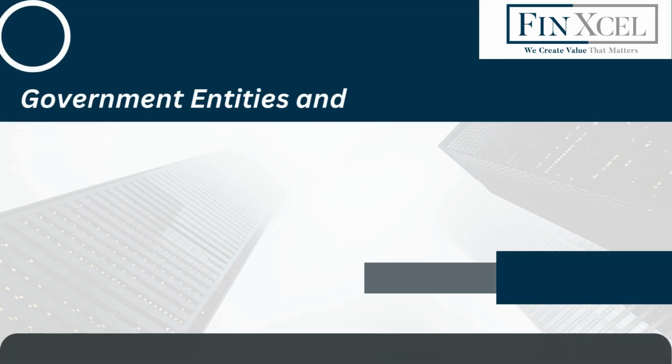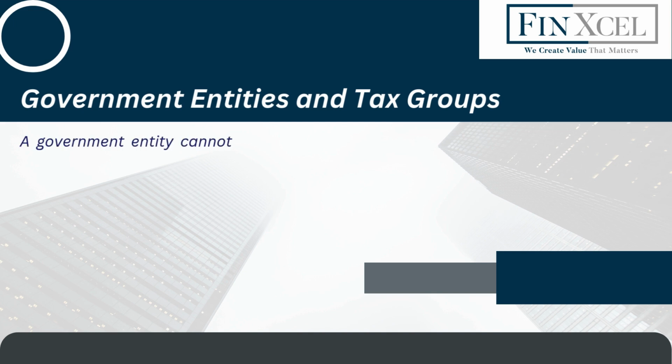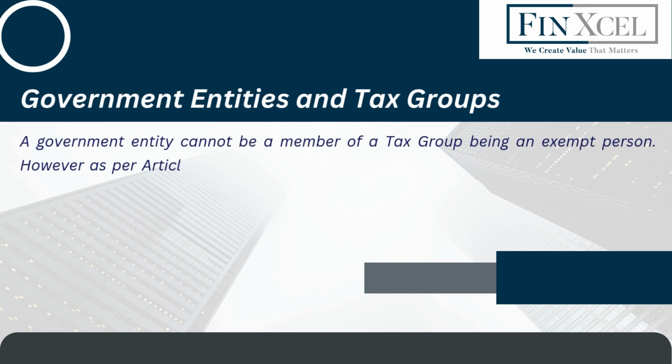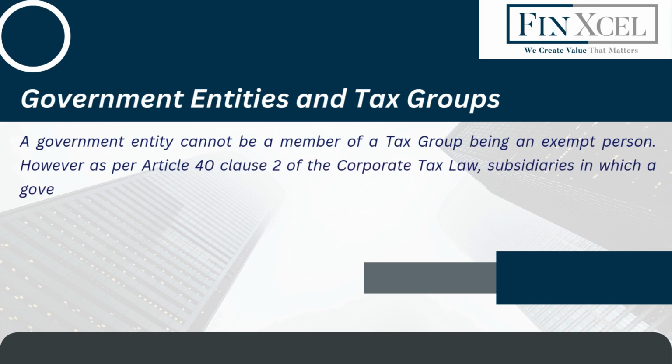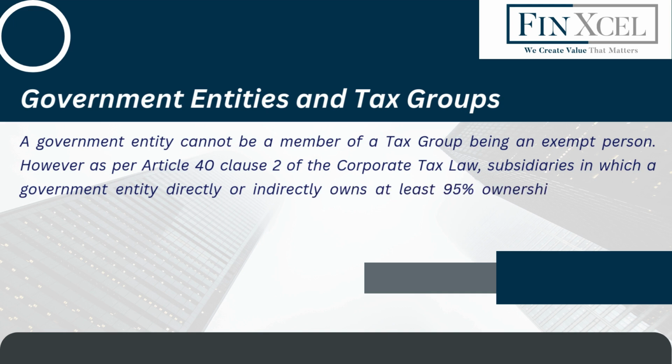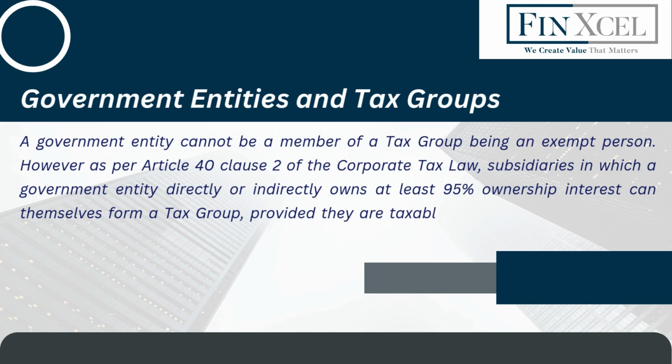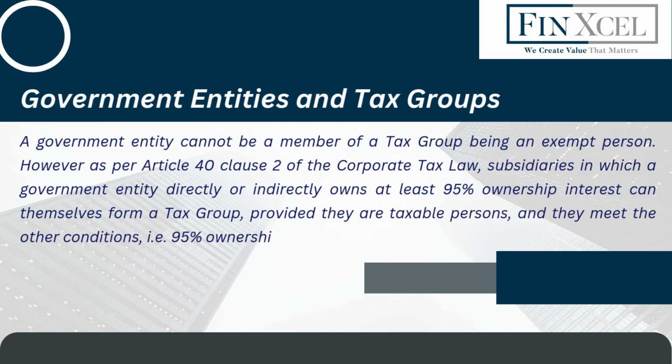Government entities and tax groups. A government entity cannot be a member of a tax group, being an exempt person. However, as per Article 40 Clause 2 of the Corporate Tax Law, subsidiaries in which a government entity directly or indirectly owns at least 95% ownership interest can themselves form a tax group, provided they are taxable persons, and they meet the other conditions, that is 95% ownership and any other conditions prescribed by the FTA.